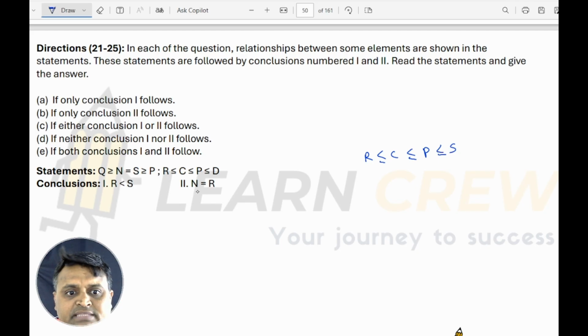And what is N? N is equal to R. Is it correct? N is equal to R. So after that, S is equal to N now.